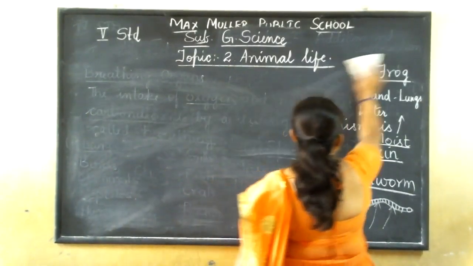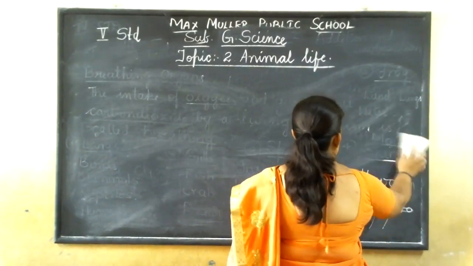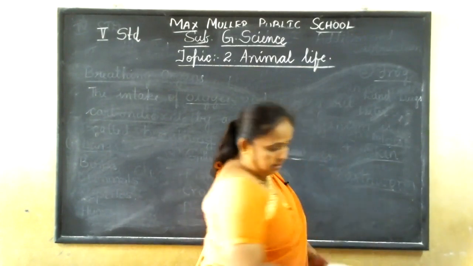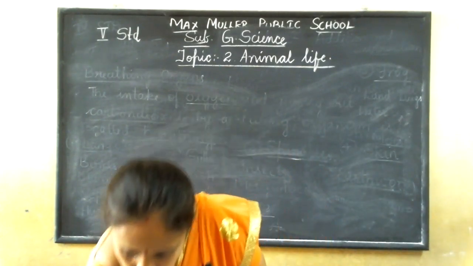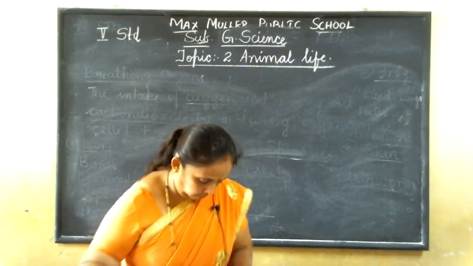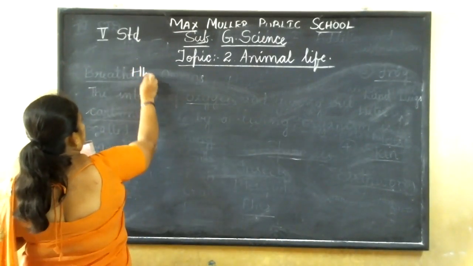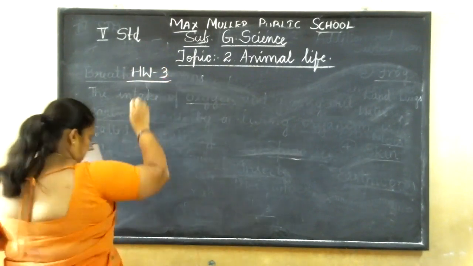First make a note in your rough book today. This is homework 3.